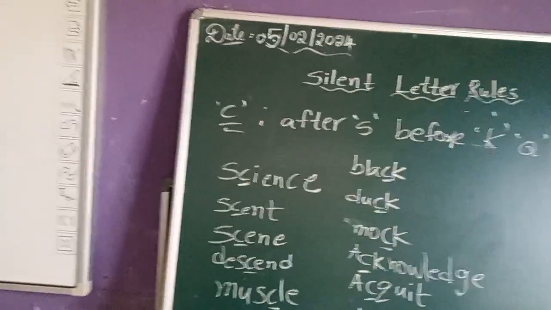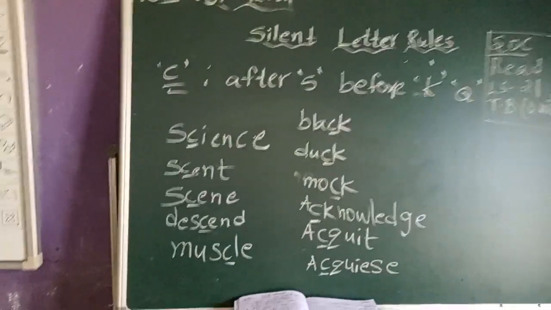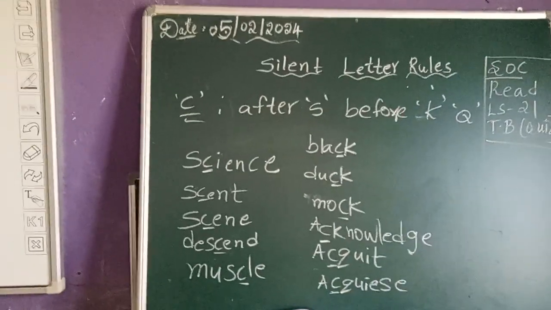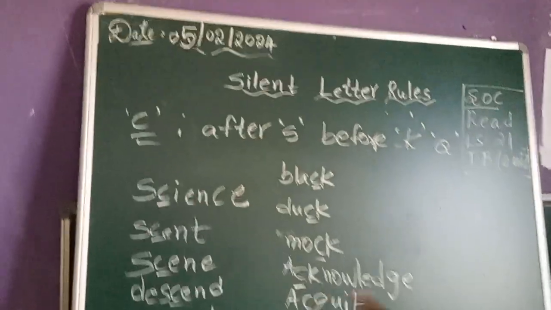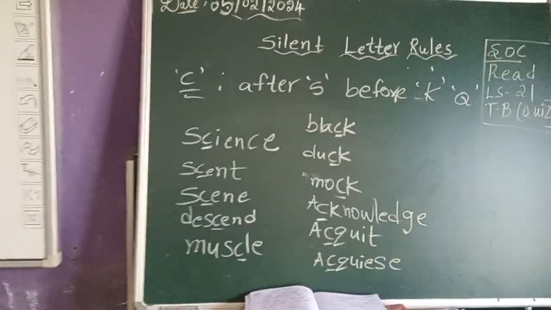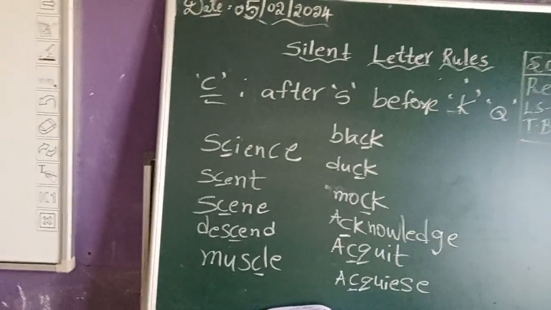In all these words, C is coming before the letter K. So there C will be silent. Next, before Q also C will be silent. In these words, acknowledge, acquit and acquiesce, C is coming before the letter Q. So it will be silent.